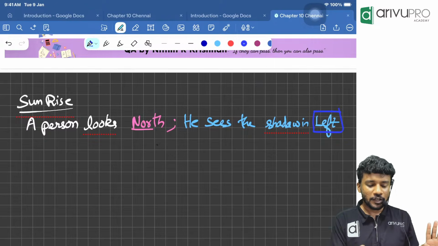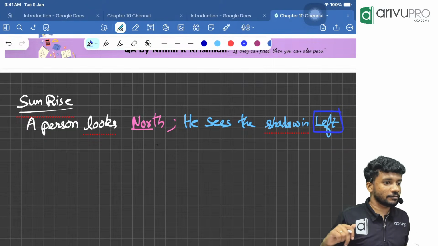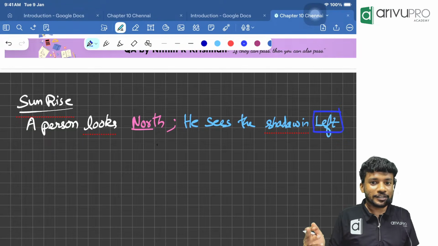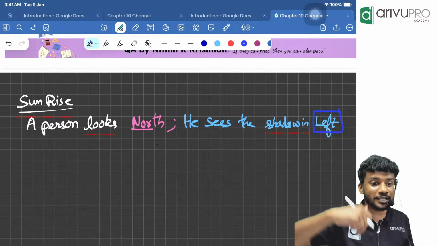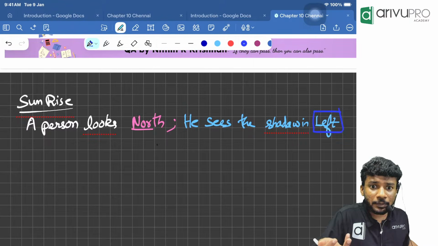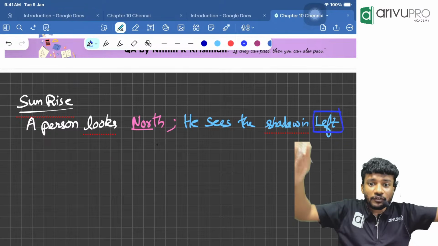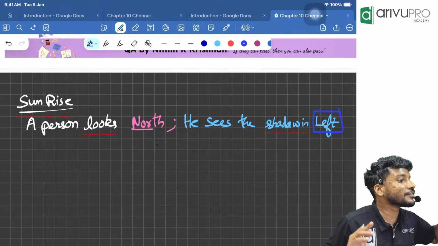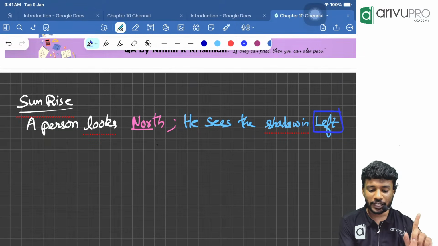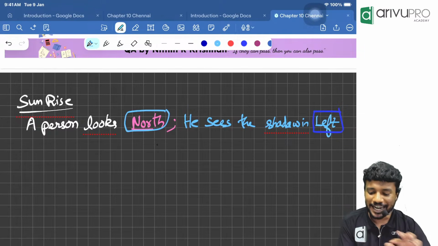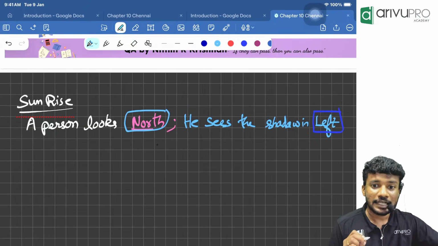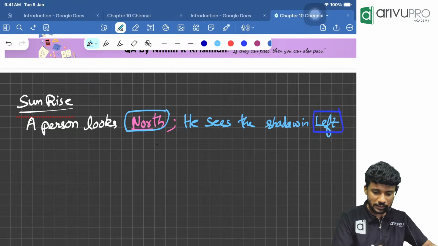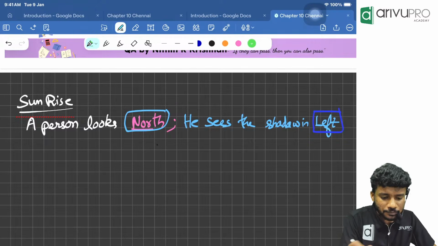Now think about it. There is a coconut tree in front of him. Where will he see the shadow of the coconut tree? Left side. The shadow will not change. There is another person in front of him. Where will he see the shadow of that person? Left side. There is Nithin in front of him. Where will he see the shadow of Nithin? Left side. That will never change. Whenever a person is looking north, he will always see the shadow on which side? The left side. That will never change. Keep it in your mind. That is the most important topic with respect to this. Then, add on. Next one.